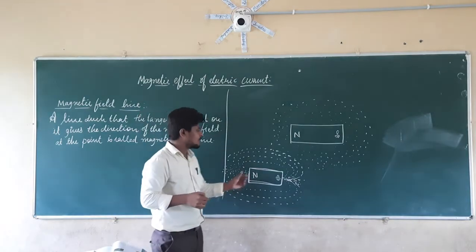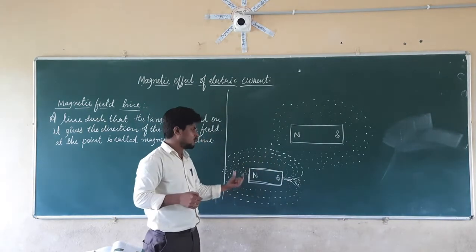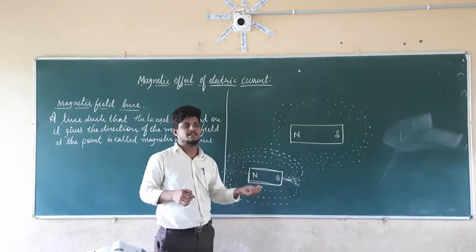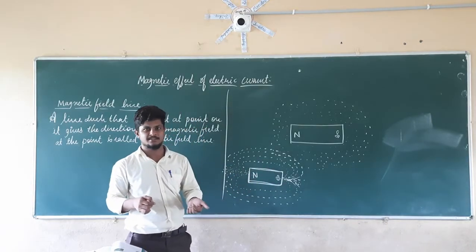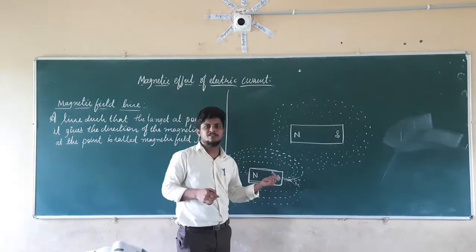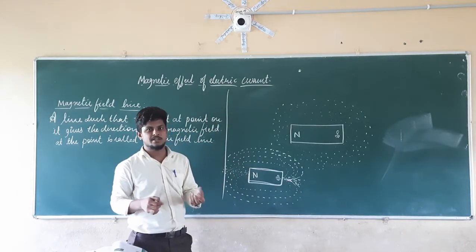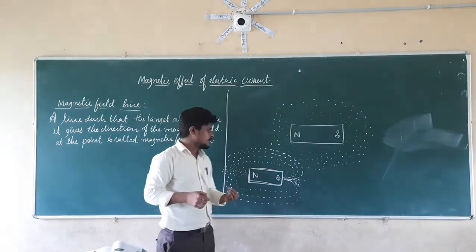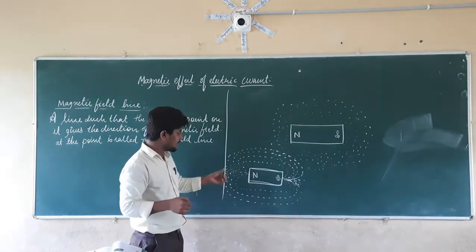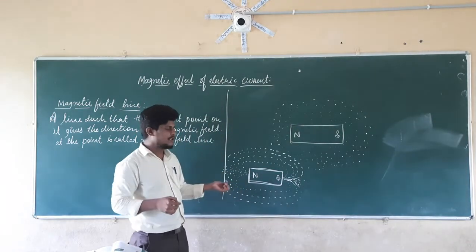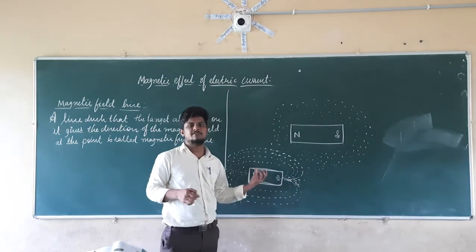Those patterns which are seen here are nothing but the magnetic field lines. Those are the magnetic field lines which denote the magnetic field. If you see here, the amount of iron filings deposited nearer to the poles is very high.